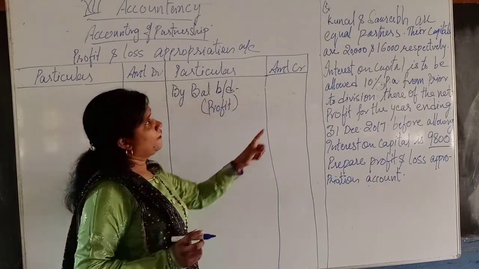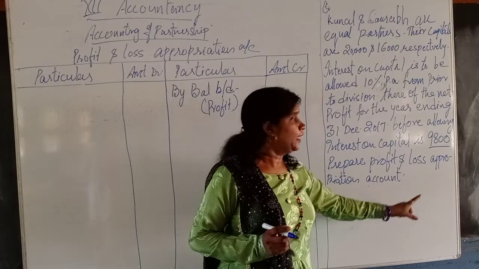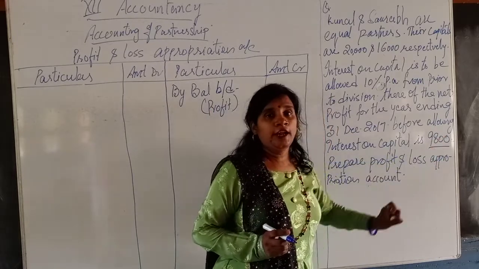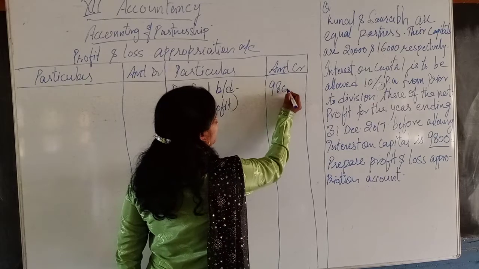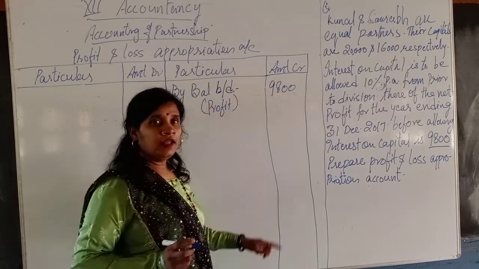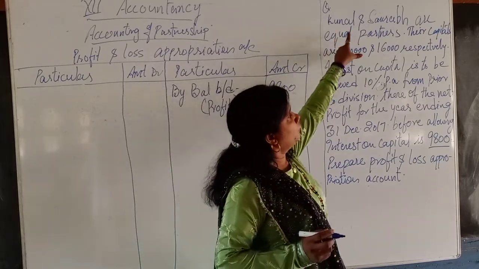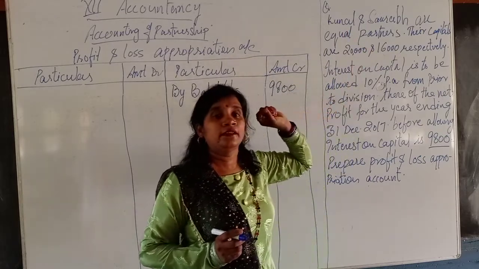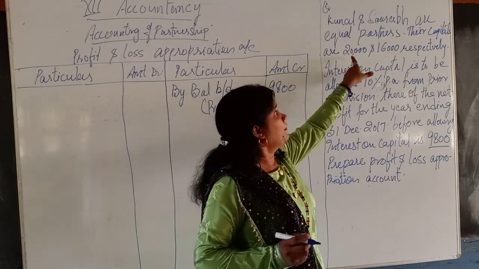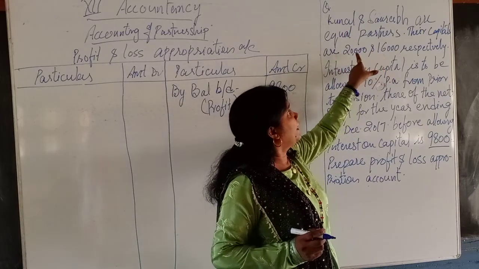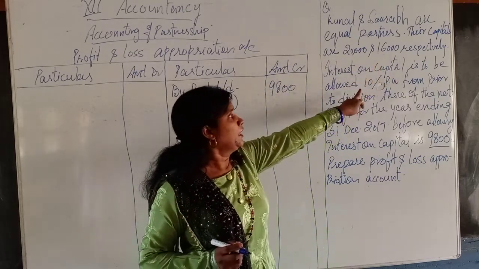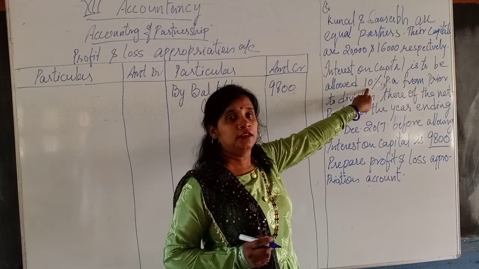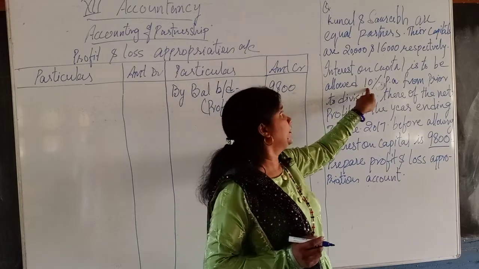So in our question, what is the profit of the year? 9,800. The profit of the year is, we will write here 9,800. Now the first information given in the question is that the capitals of the partners were 20,000 and 16,000 respectively. The rate of interest on capital is 10%.